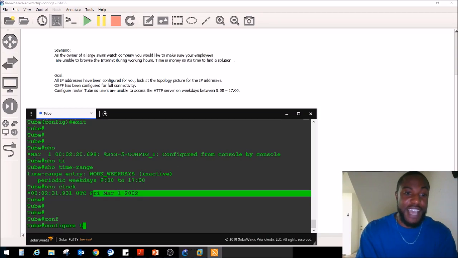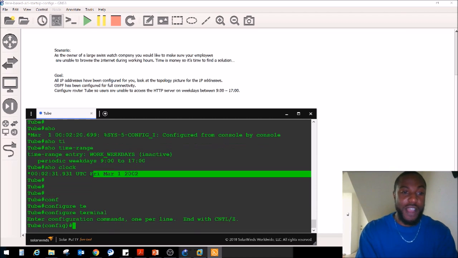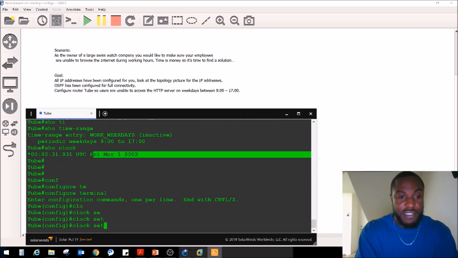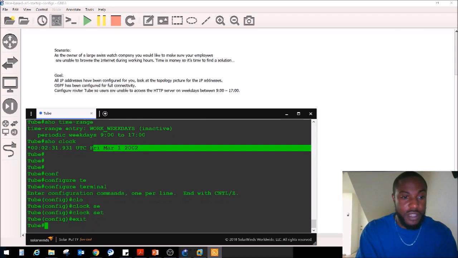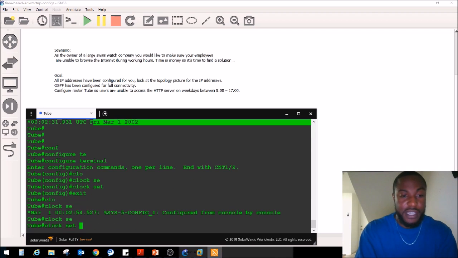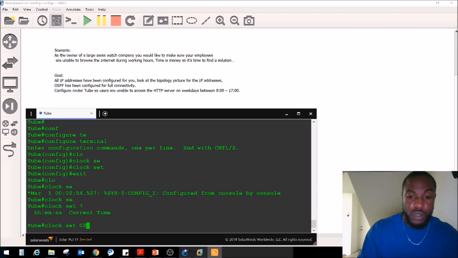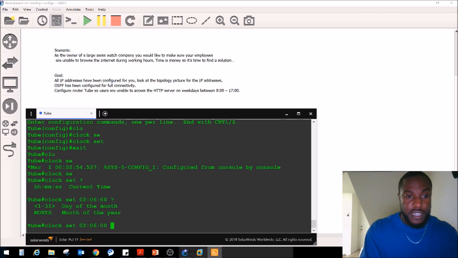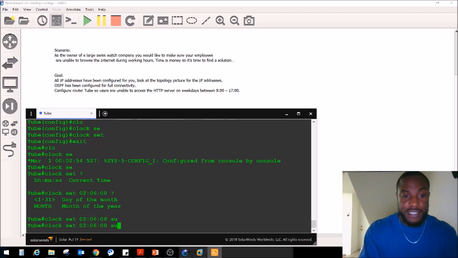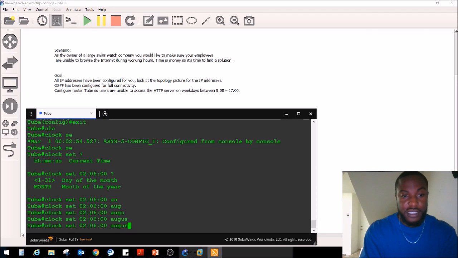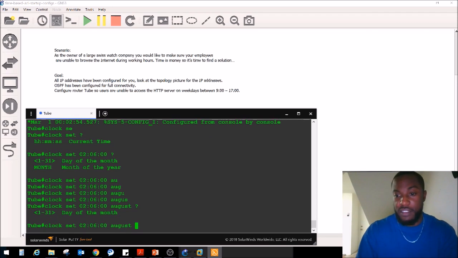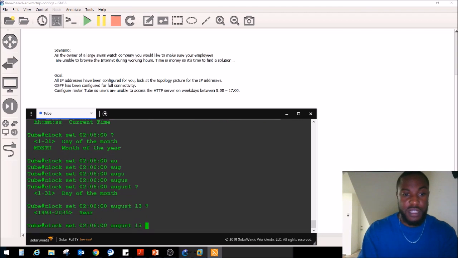So let's go ahead and fix the time on the router here. We're going to do a clock set. Today is actually, oh, we have to get out of this. Clock set this way. And the current time is 2:06. 02:06, seconds we'll do 00. The month is August. The day is the 13th. The year is actually 2019.